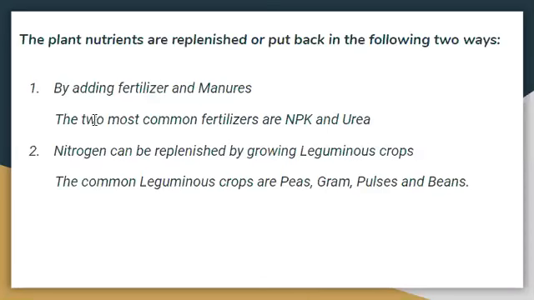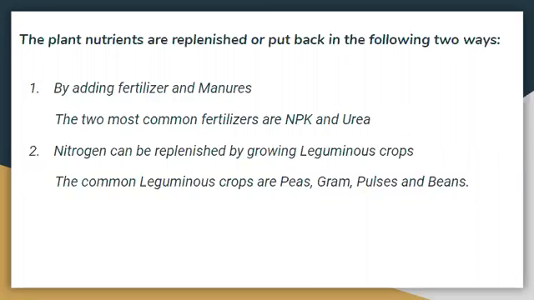If we compare the fertilizer and manure, the manure is more beneficial because it only provides the nutrients. It doesn't harm the soil as well as the plant. But excess use of fertilizer may damage the crop, and it will change the chemical composition of the soil also. So excess use of fertilizer is not so good. Manure can be used in place of fertilizer, and it is preferable also. But it doesn't provide as much nutrient as is provided by the fertilizers. The two most common fertilizers are NPK and urea.